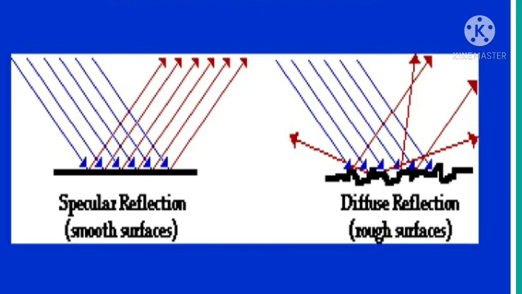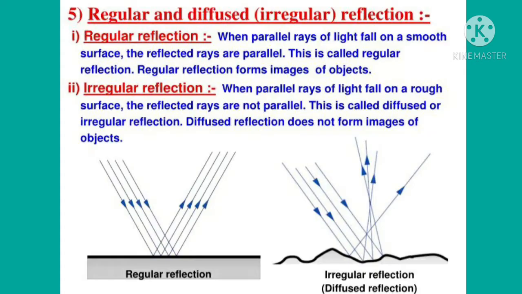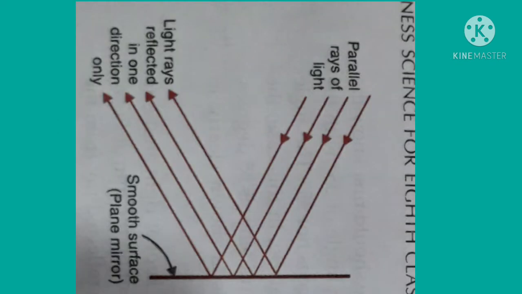Now our next topic is types of reflection. There are two types of reflection, children. Number one, regular reflection, and number two, diffuse reflection or irregular reflection. So we will discuss what is regular reflection. When a parallel beam of incident light is reflected as a parallel beam in one direction, it is called regular reflection.